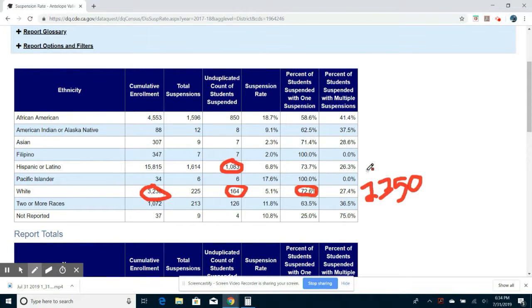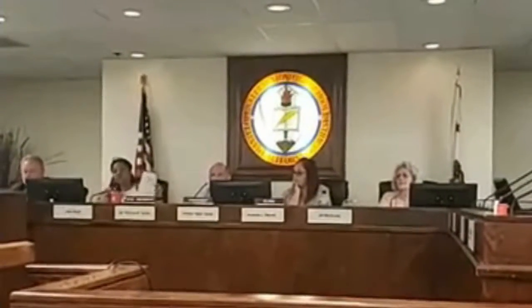So when she's screaming from the rooftops about the things that she's seeing, she's screaming from the rooftops about things that are 10, 14 times higher than what they actually are. Per the data, it's only 15,815 of those students in our district. That is a high rate of suspensions, and I didn't even get into the percent of suspensions for multiple suspensions. So when we look at the reasons why we ask for investigations, or it's not even an investigation, just an audit of our practices, the data speaks for itself.